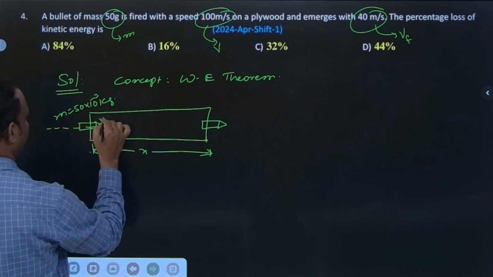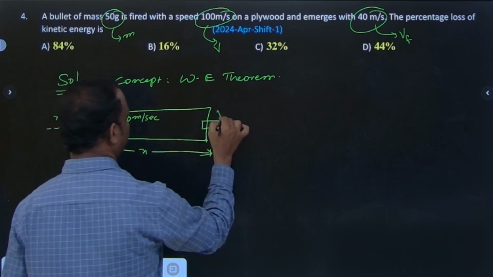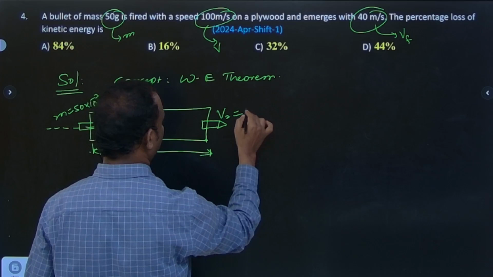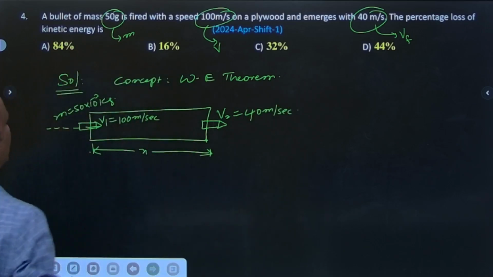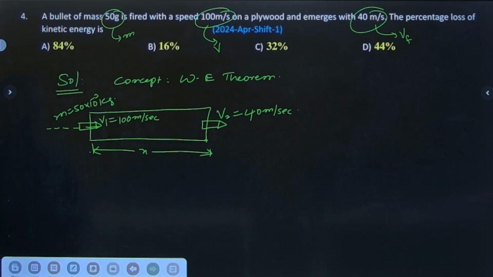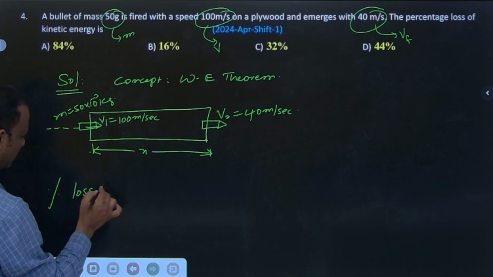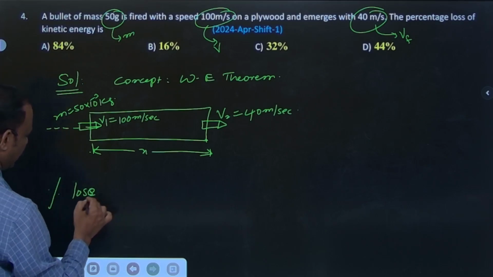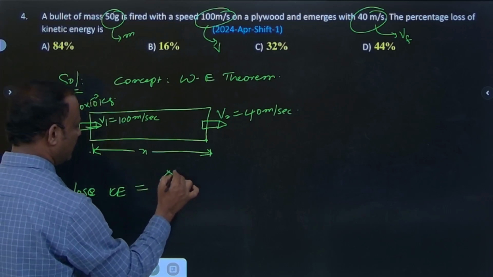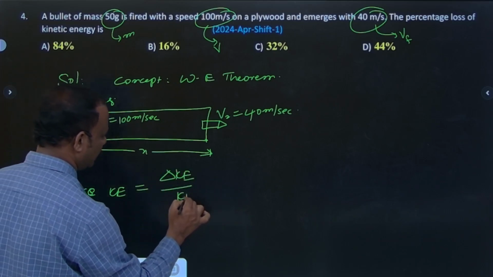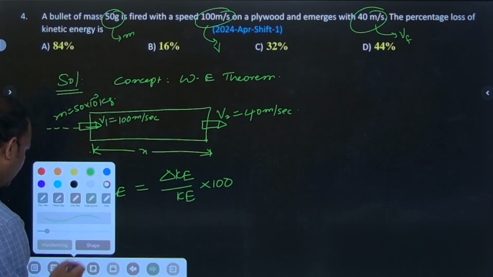What is the speed initially? V1 is equal to 100 meter per second. And V2, what is V2? It emerges out at 40 meter per second. Yes. So the percentage loss in kinetic energy is delta KE by KE into 100.